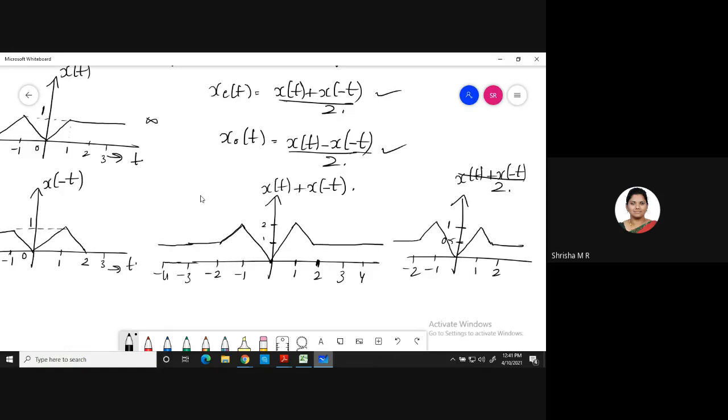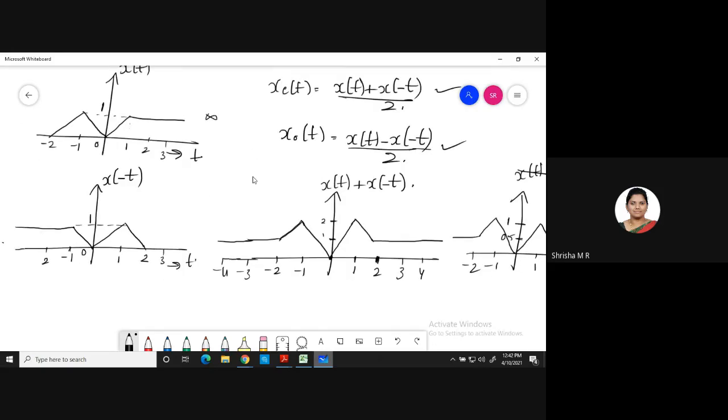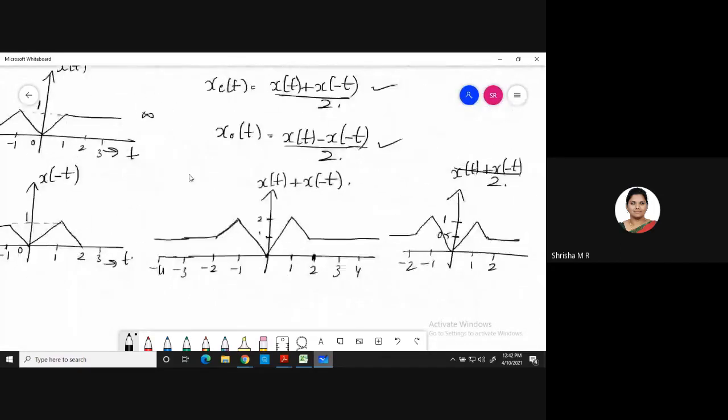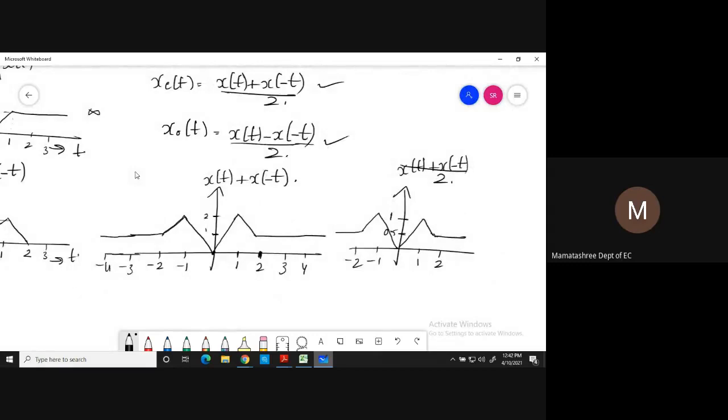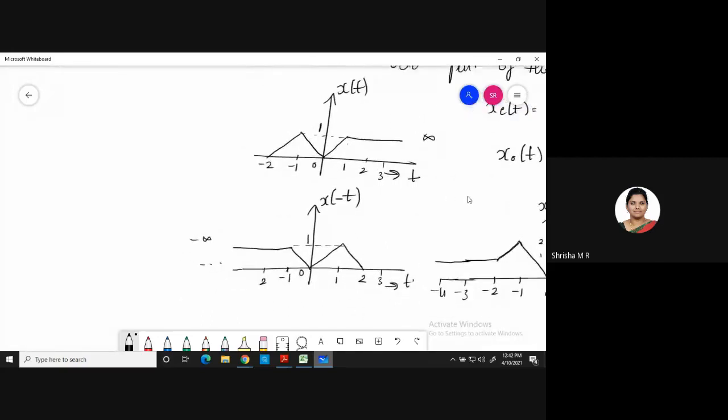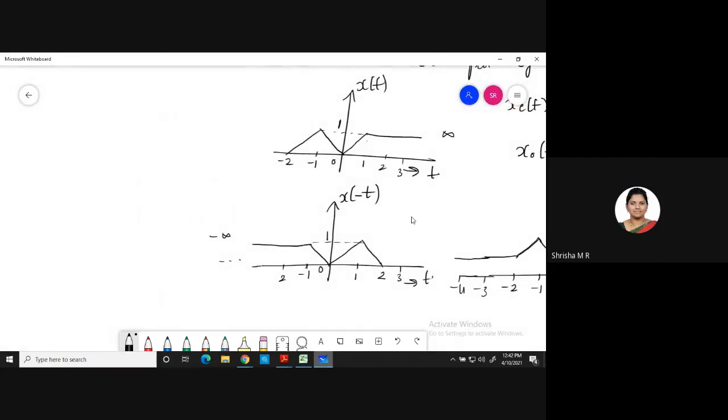Clear everyone? Yes, ma'am. Understood? Now you plot the odd part. Understood everyone? You'll get such type of problems only. Is it clear? You have to check the amplitude at each instant and you have to plot it. Okay, now you go to the odd part. Clear everyone, even part of the signal? Yes, ma'am. Okay, now go to the odd part. X of t minus x of minus t you do. You subtract x of minus t from x of t and see what you will get.